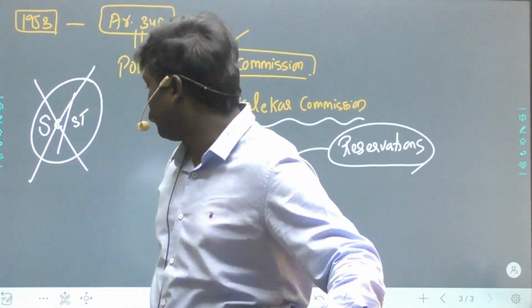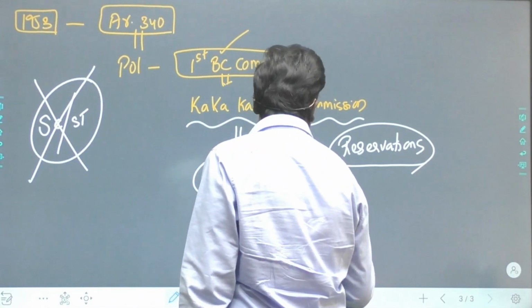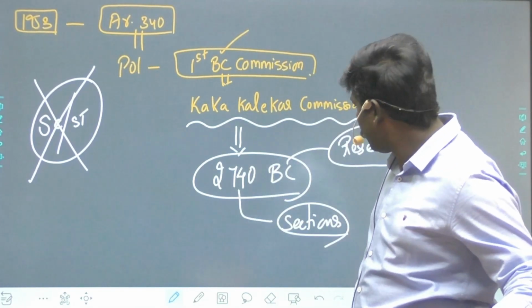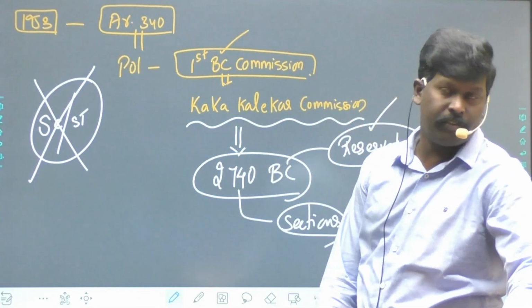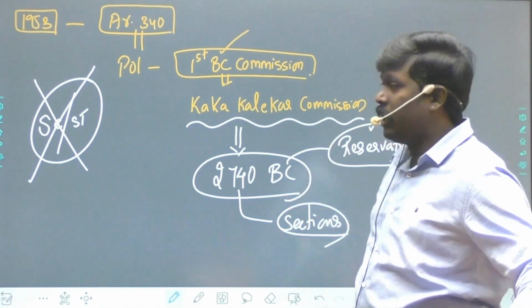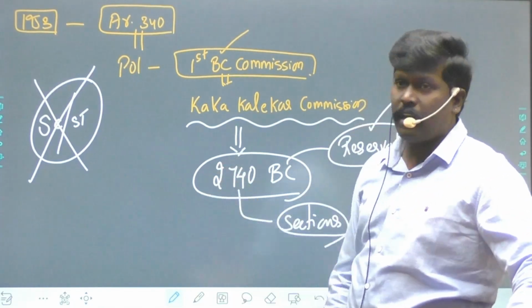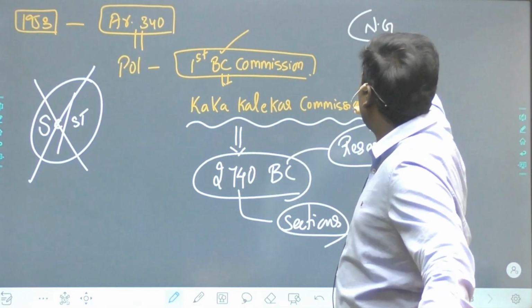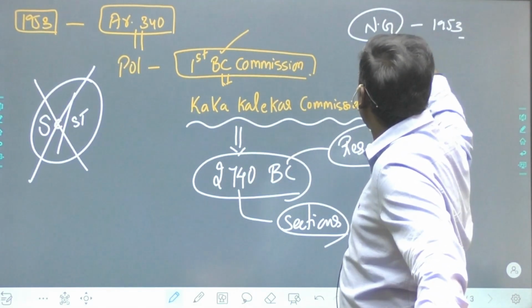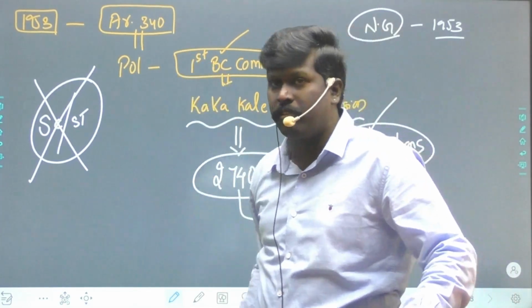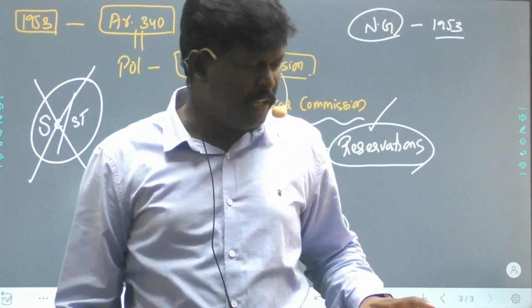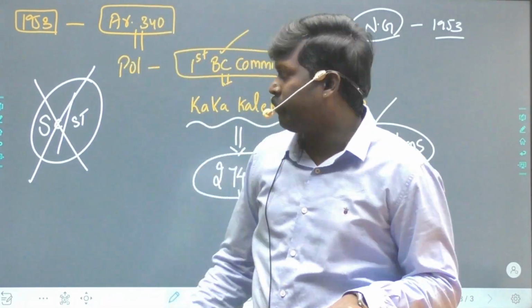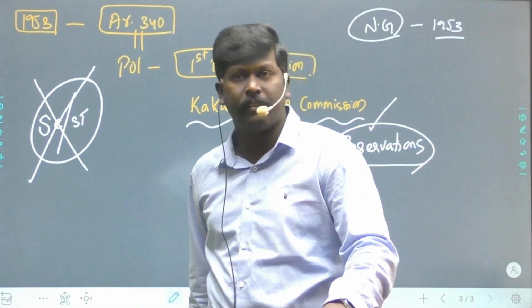2,740 sections of the people are really backward, and please provide them reservations, is what it said. Please provide them reservations. That is the thing our Kaka Kalelkar Commission said. But the Nehru government said, no, we were just in 1953, the Constitution came into force in 1950. We are a least developed country. We are not in a position to afford this kind of reforms. We were not in a state.